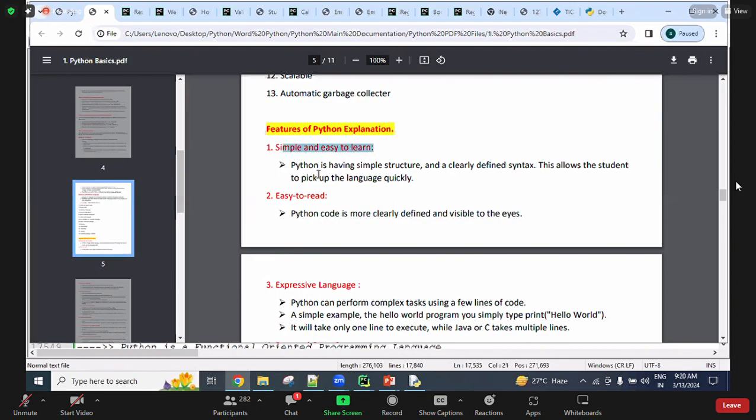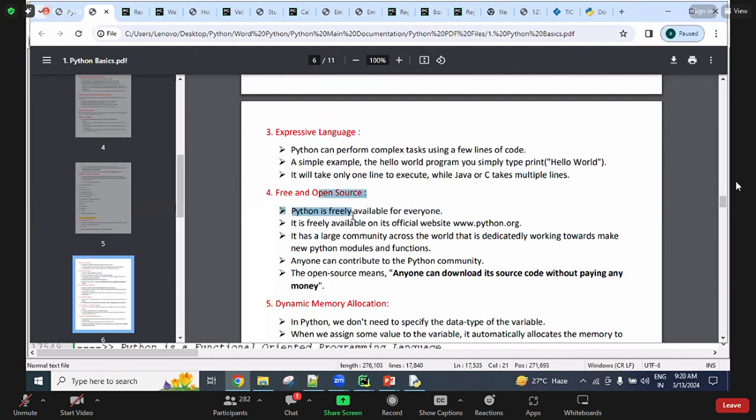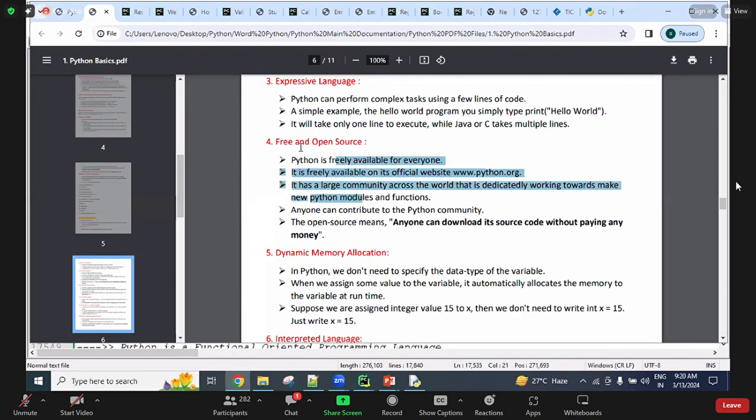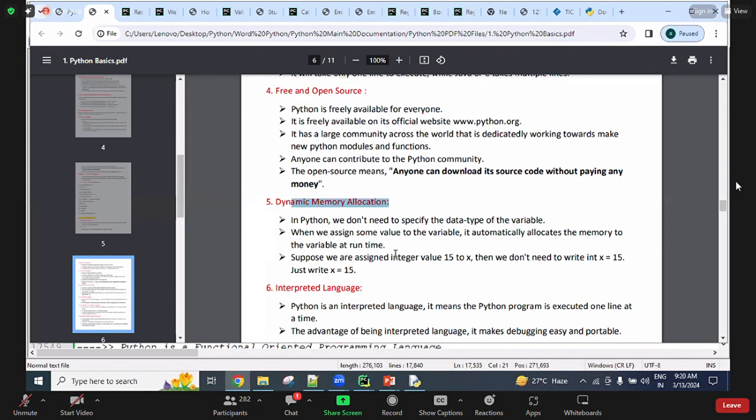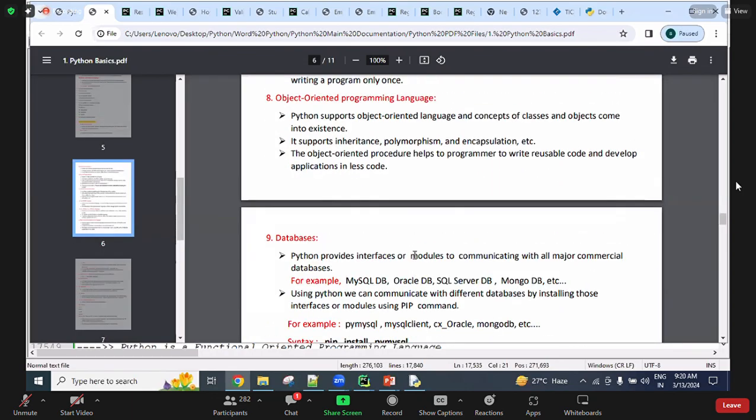I am uploading some information related to every point. You can just read it as theory. If anyone asks about this main point, whether Python is a dynamic memory language or not, then you need to be able to explain it. I will upload all these things.